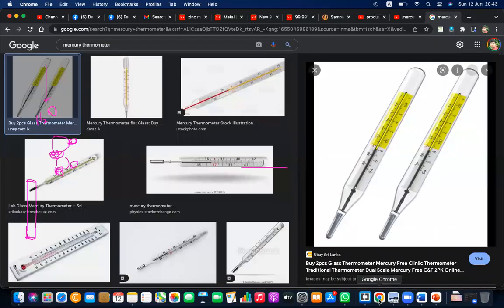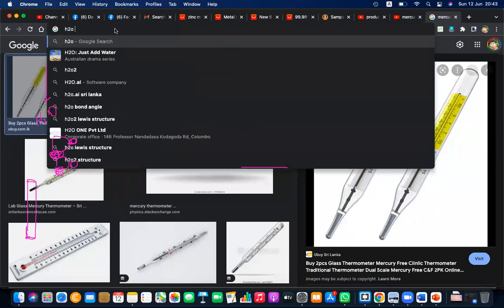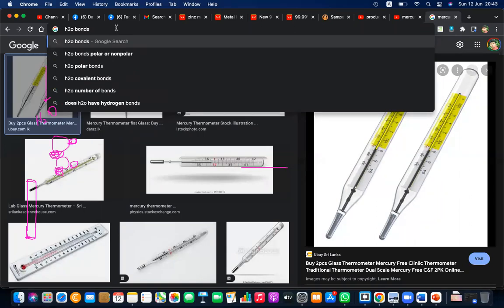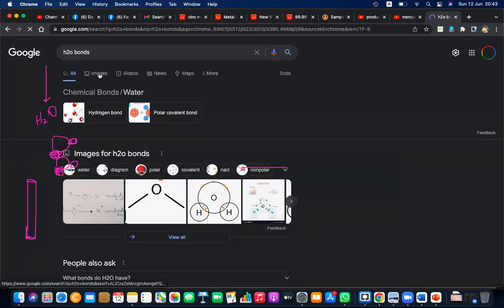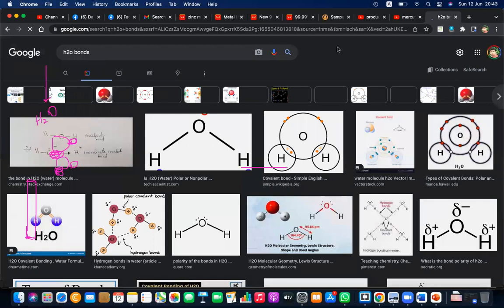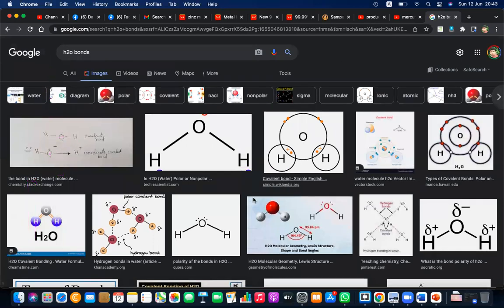I know that you have not learned the atomic view yet, so you will learn about atomic views and how this happens in these particles and atoms. I think this is going beyond your syllabus.